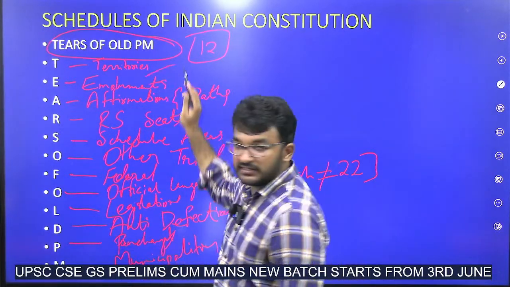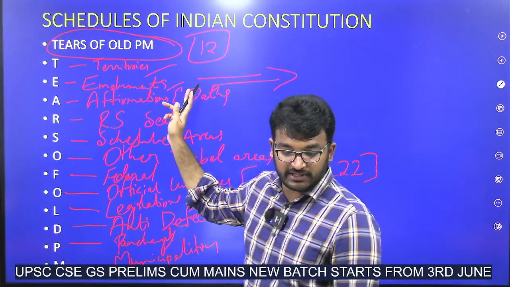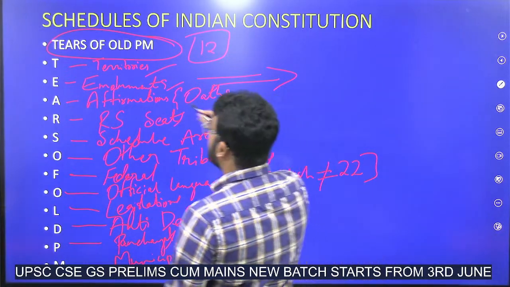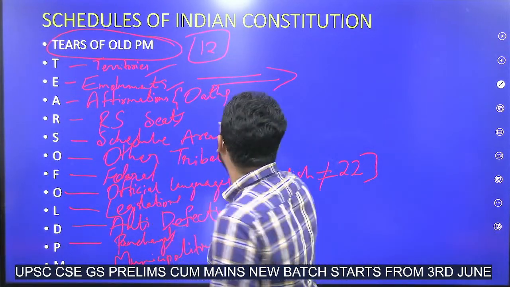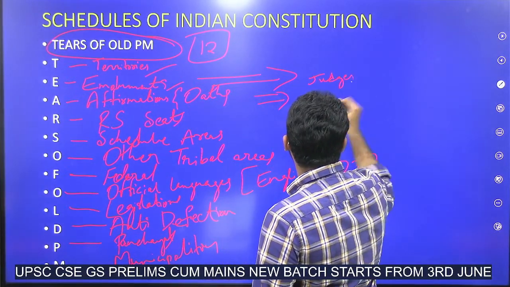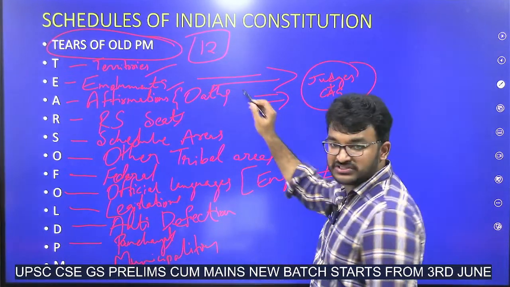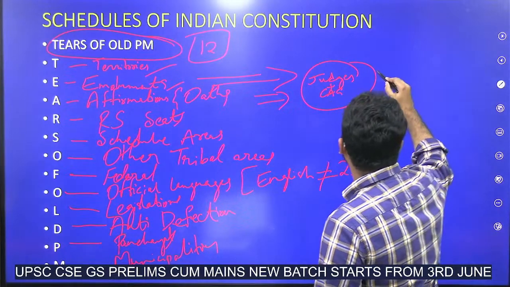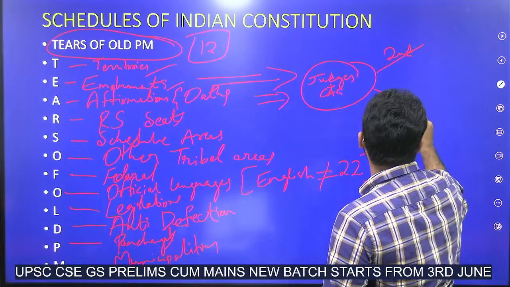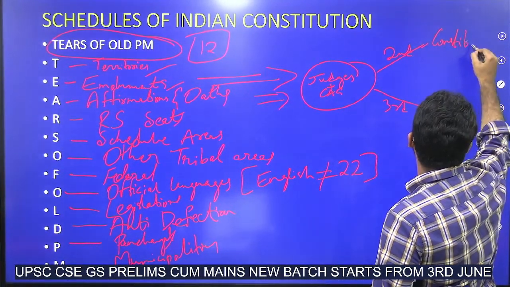In this, territories, emoluments: who all will be there here? President, Prime Minister, Speaker, Deputy Speaker. In both the second schedule and third schedule, judges and CAG are common. But other than that, in the second schedule, constitutional offices are also present.